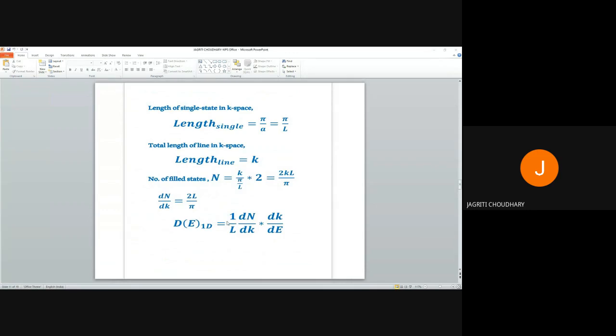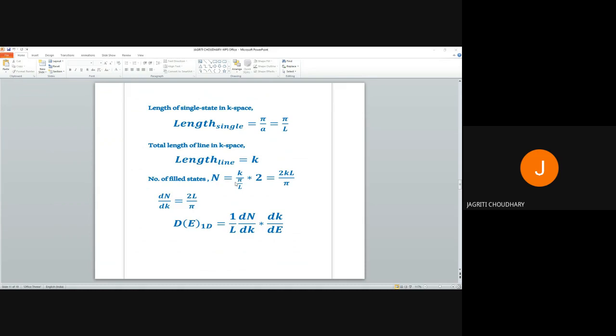So the length of a single state in k space is pi by L. It is like a wire, so we only take the length. The length of the line in k space is k. So the number of filled states will be k, the length of the total line, upon the length of a single state, that is pi upon L, and we will multiply by 2 because each quantum state consists of two electronic states, one for spin up and one for spin down. So we get the number of filled states as 2kL upon pi.